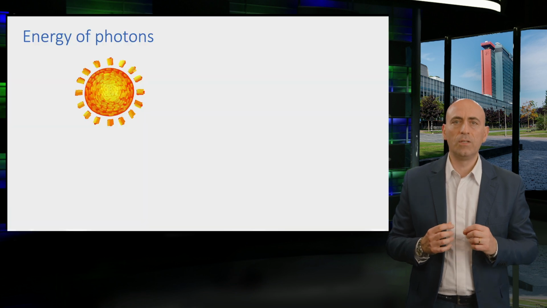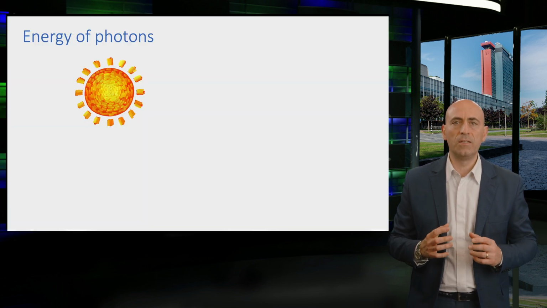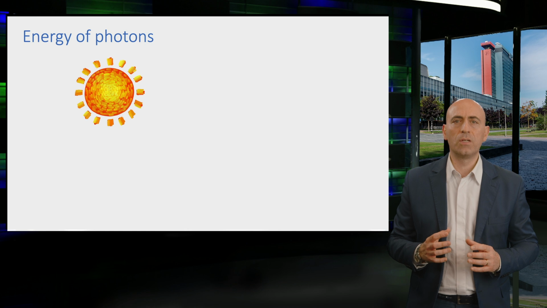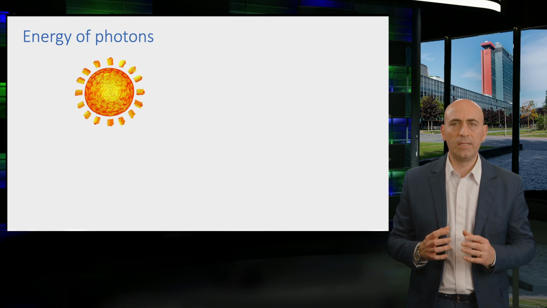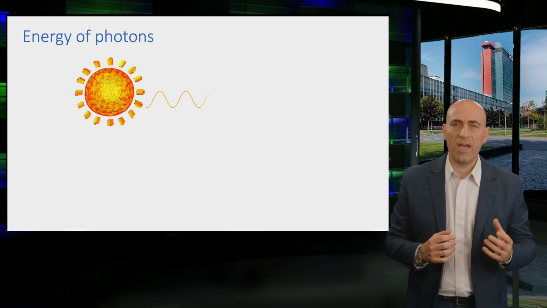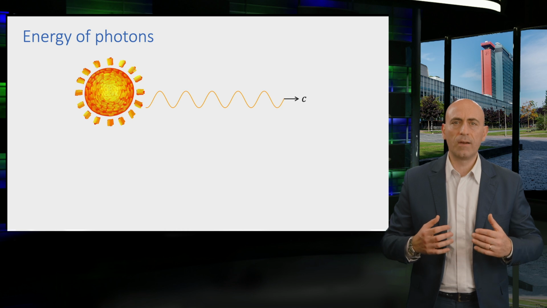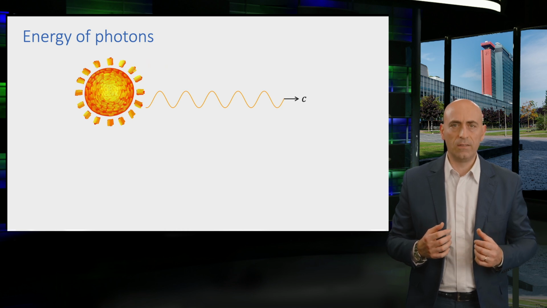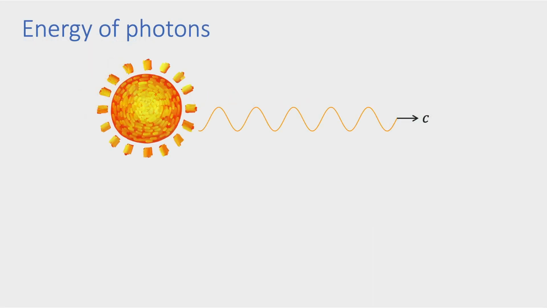The properties of the electromagnetic radiation emitted by the sun can be described using the wave-particle duality concept. As a wave, this radiation propagates at the speed of light, and it is characterized by two parameters. The first is the wavelength, which we denote by the Greek letter lambda, and it is defined as the distance between two adjacent wave peaks.